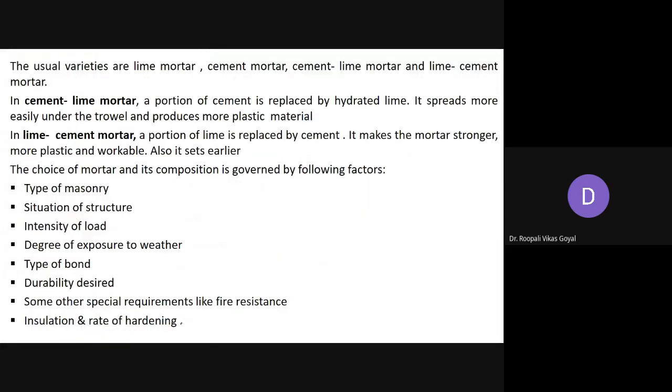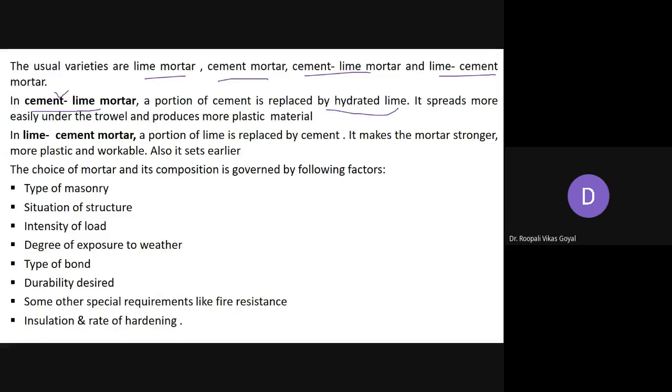Now in certain cases, instead of lime mortar or cement mortar, mixtures can also be used. That is called cement lime mortar or lime cement mortar. If you are using cement lime mortar, basically you are using cement, but some portion of the cement is replaced by hydrated lime. It means you will not use pure cement, you will replace a little cement with hydrated lime.